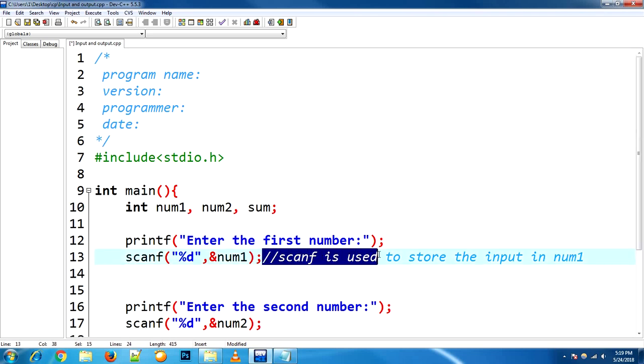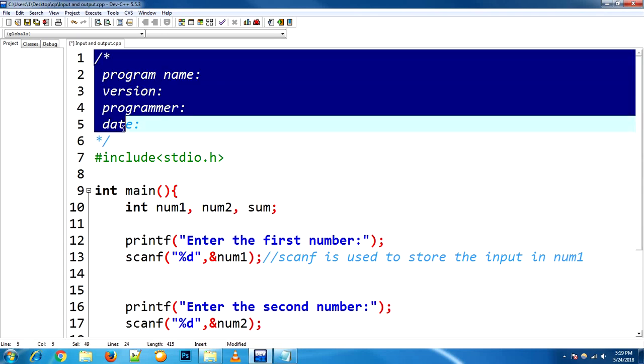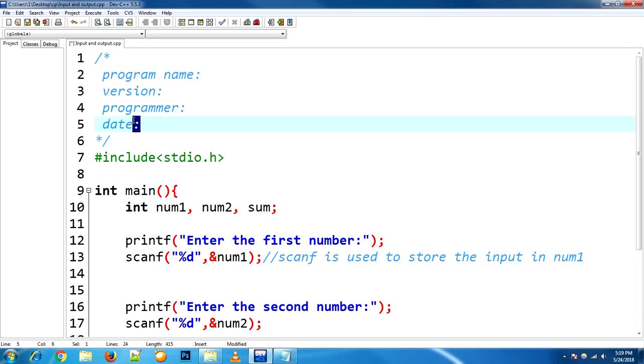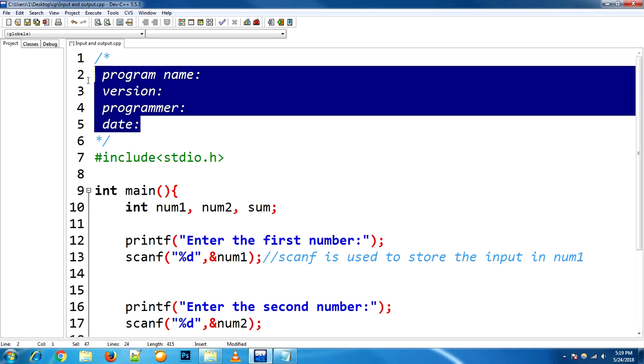As you can see, single line comments can only hold a single line, whereas multi-line comments have no limit. You can write any number of lines inside it.